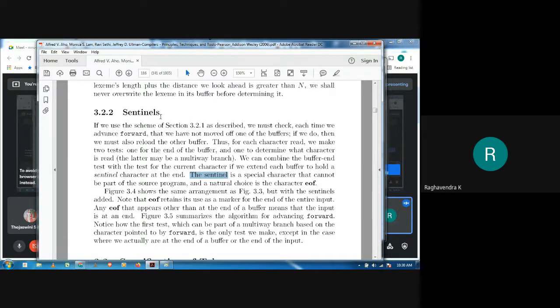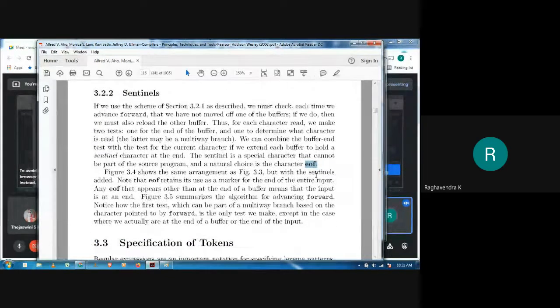So what's a sentinel? A sentinel is a special character that is used in order to determine the end of the buffer. Obviously this is not going to be a part of any source program, so one of the natural choices is the character EOF. EOF indicates two things. One, it indicates the end of the file, which is your source program. The second, it will also indicate the end of the buffer. So when I come across this EOF, it can mean two things: either I have read enough characters to reach the end of the buffer, or I have read enough characters to reach the end of the file, right?